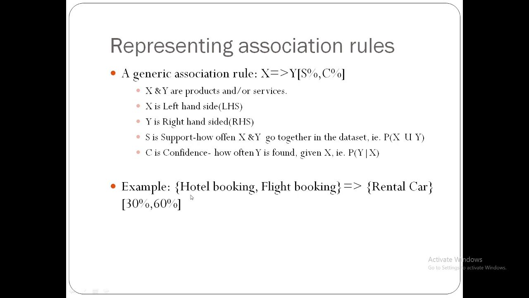We'll take an example: hotel booking, flight booking implies a rental car. This has 30% support. 30% of the data in the data set supports this transaction, and there is 60% confidence. Confidence is 60%, but the data where both X and Y are present together is only 30% of the data set.